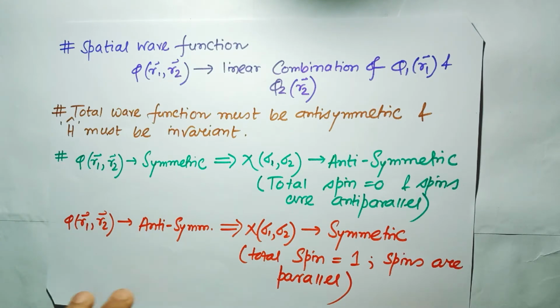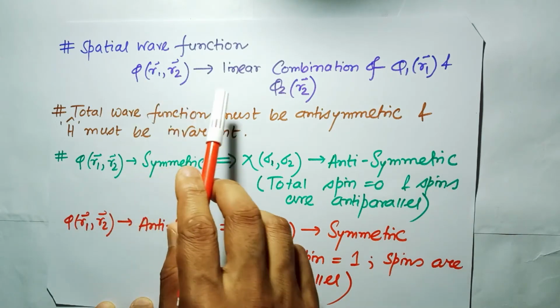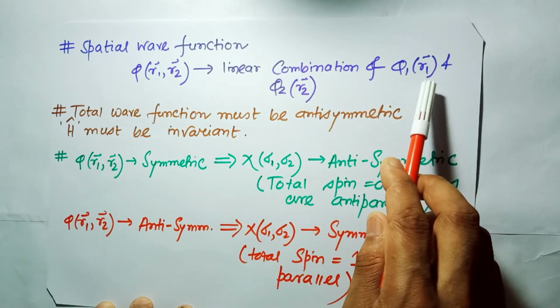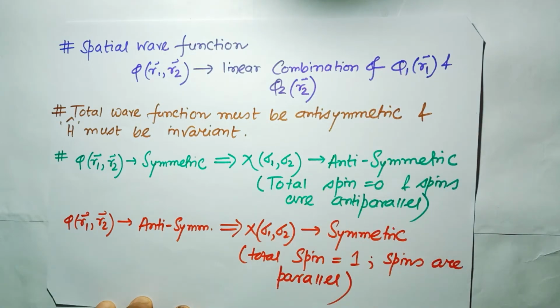That is, the spatial wave function phi(r1, r2) is a linear combination of phi1(r1) and phi2(r2), each individual electron wave function. As the particles are identical, the Hamiltonian must be invariant with respect to the permutation of the particles. The spatial wave function phi(r1, r2) can be symmetric or antisymmetric in nature.